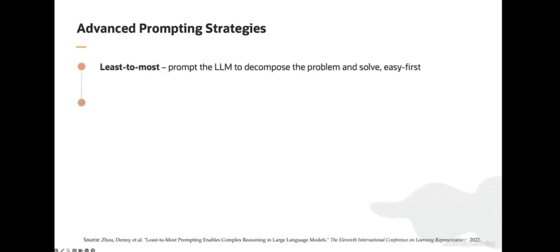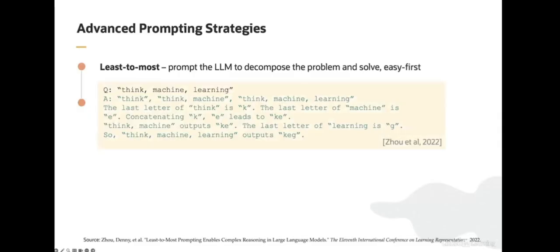So on the topic of problem decomposition, there's been another piece of work that we can refer to as least to most prompting. Here, we ask the model to solve simpler problems first, and use the solutions to the simple problems to solve more difficult problems. In this task, what the model is supposed to do is, given a list of words, concatenate the last letter of each of those words together. You can imagine that this gets harder and harder as the list of words gets longer. But what the researchers did is taught the model to solve these problems in increasing order of difficulty.